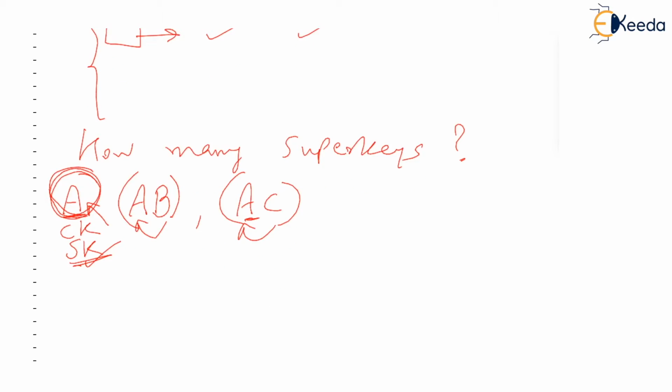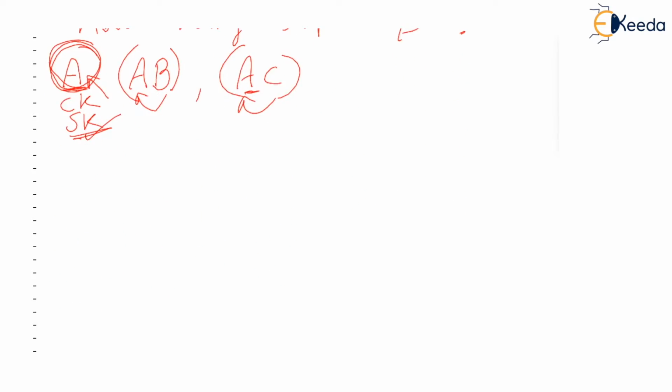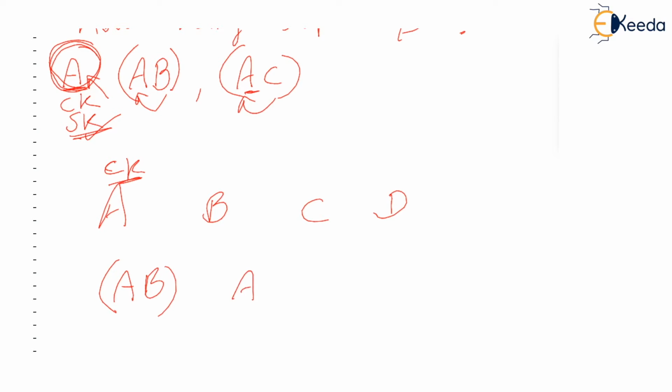What if in our table there are 4 attributes A, B, C, D, and A is the candidate key. So how many super keys are possible? Anything that you add to A, like AB, okay, AC, fine, AD, okay.